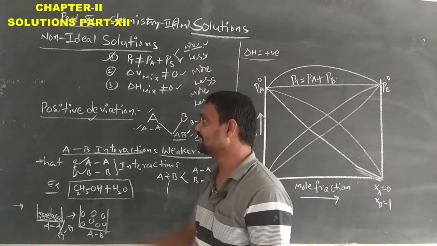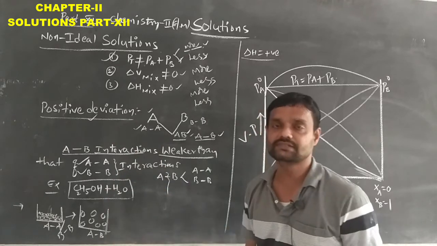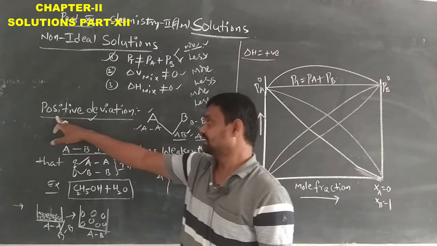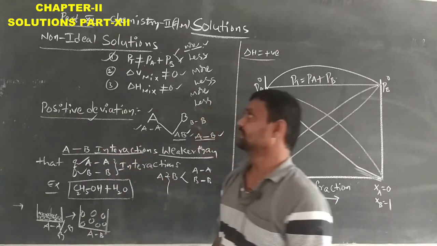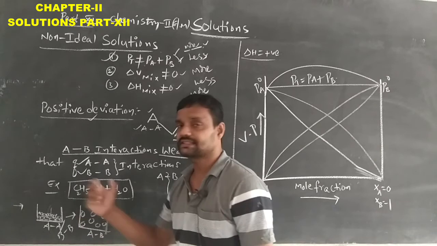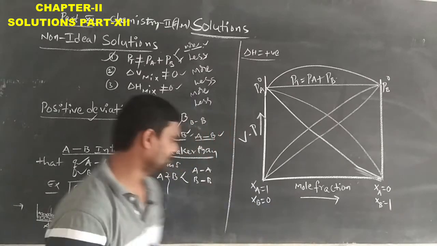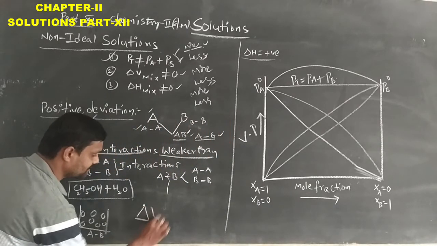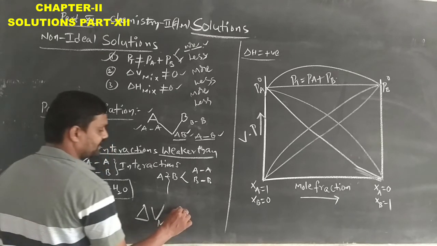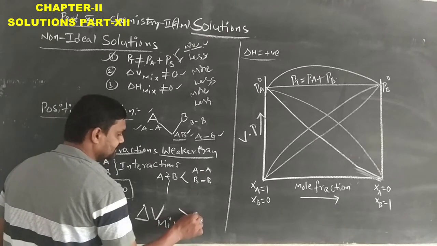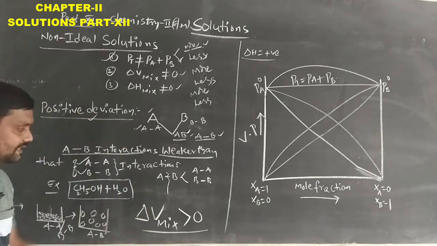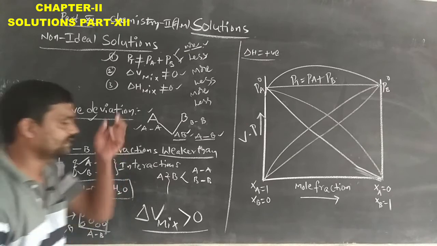Due to that, it is an example of positive deviation from Raoult's law, or simply a positive deviation of the non-ideal solution. This is the second condition: when the two solutions are mixed with each other, delta V mixing is greater than 0.